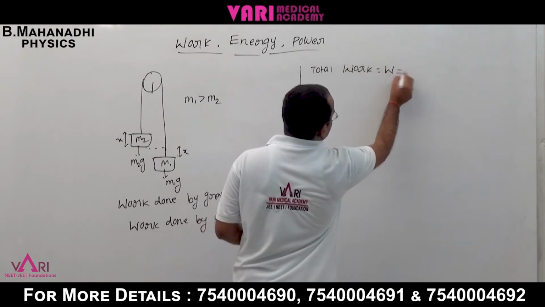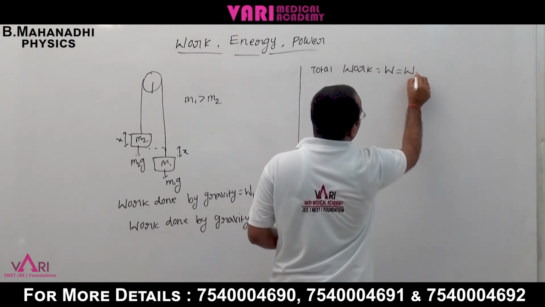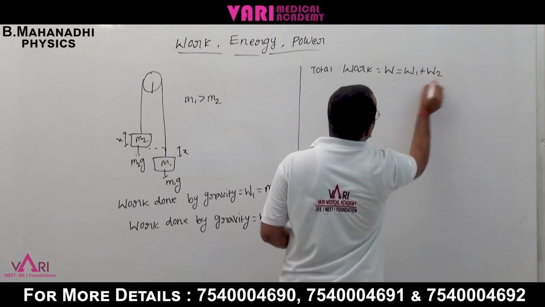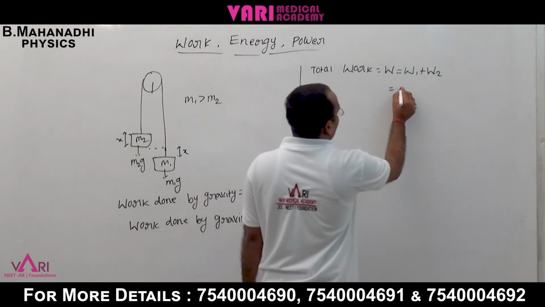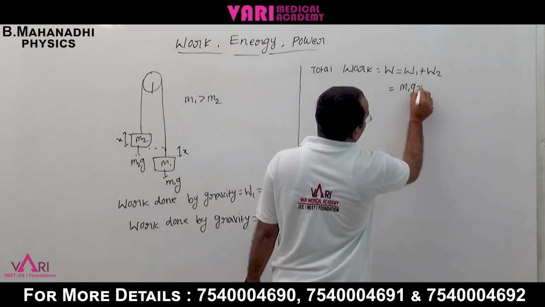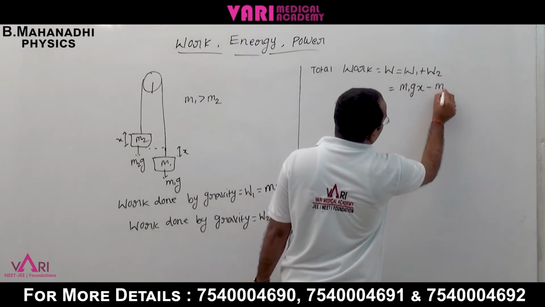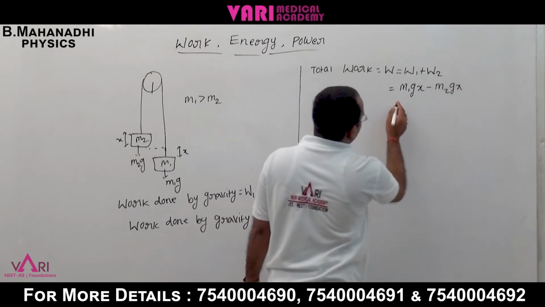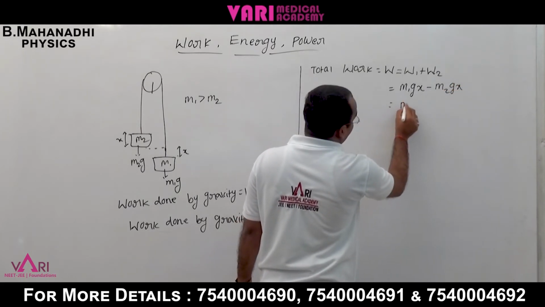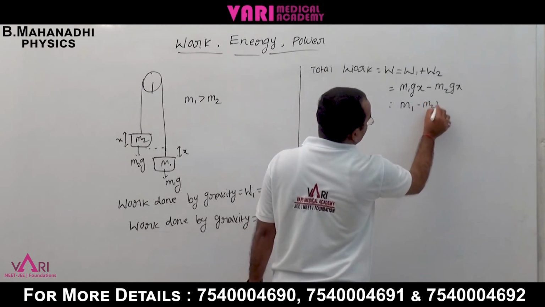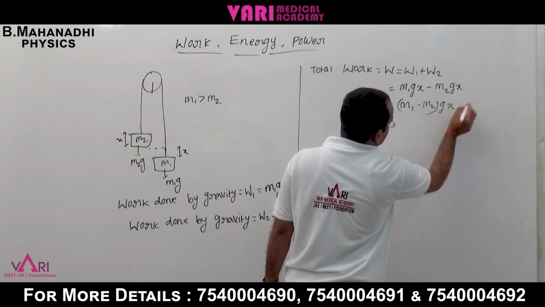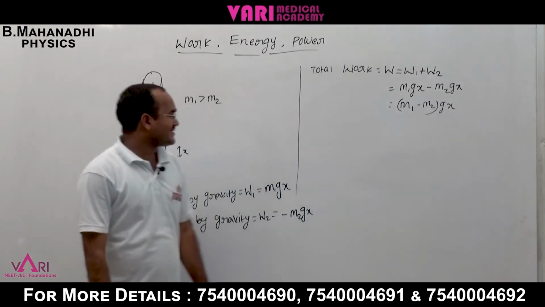Now the total work W is equal to W1 plus W2. W1 is m1gx, W2 is minus m2gx, so W is m1 minus m2 into gx, but x is the displacement.